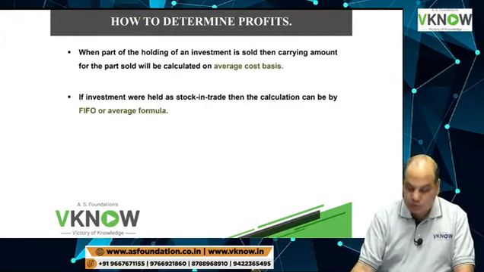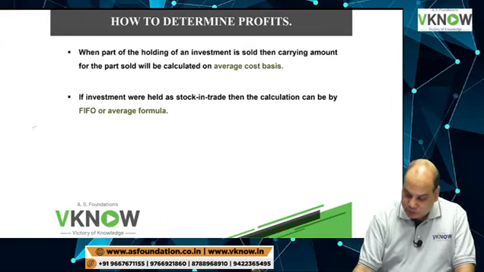Now understand how this average cost works.